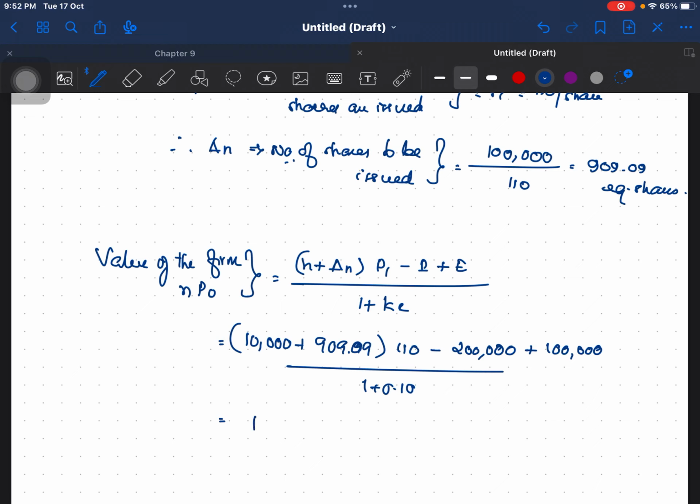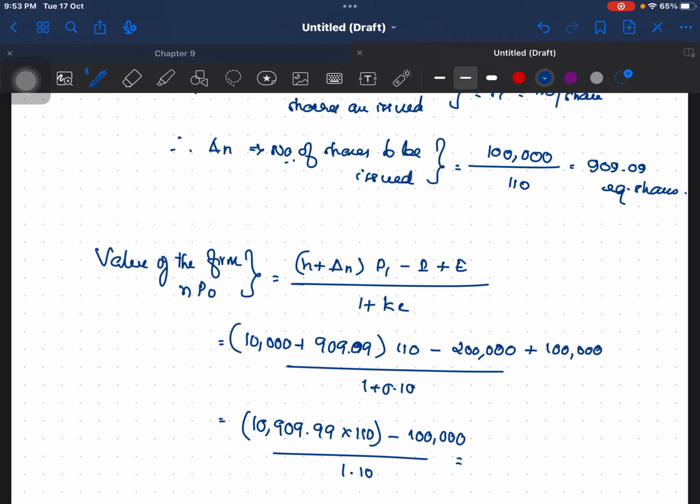So it will be 10,909 into 110 minus 2 lakh plus 1 lakh, that is minus 1 lakh, divided by 1.10.